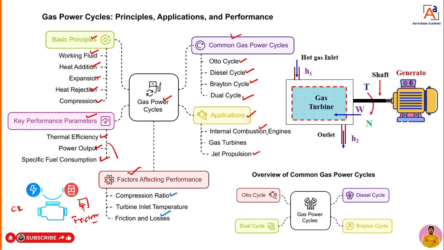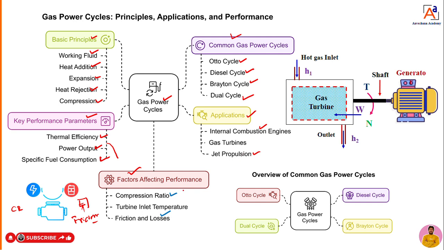When it comes to internal combustion engines, generally we use Otto cycle and diesel cycle. Otto cycles are used to design petrol engines, whereas diesel cycles are used to design diesel engines, whereas Brayton cycle, dual cycle, and Rankine cycles are used to design gas turbines as well as jet propulsion. Okay, this is about applications.